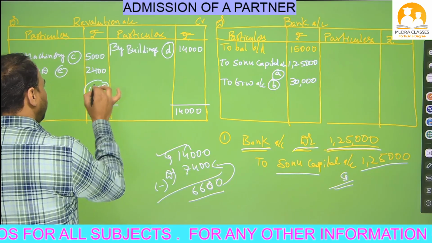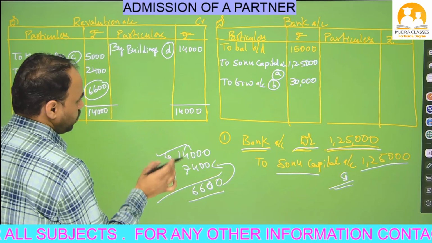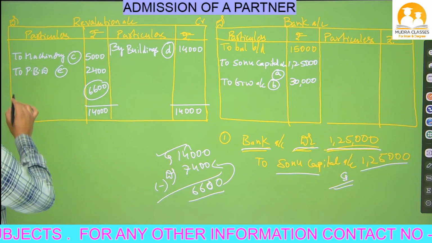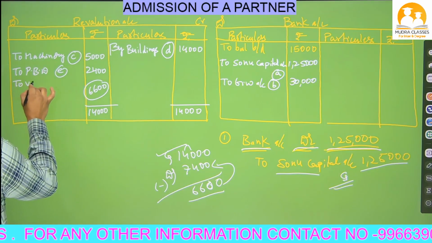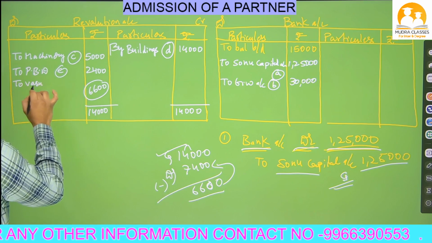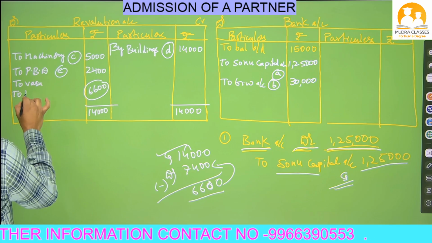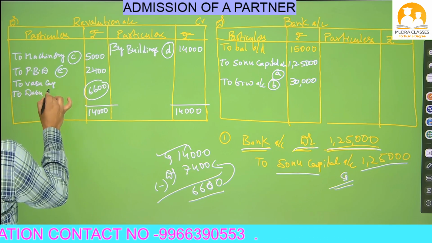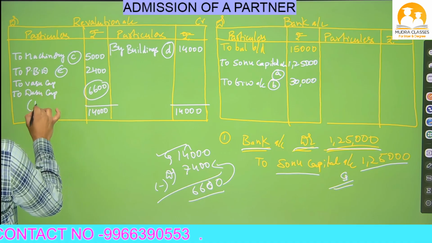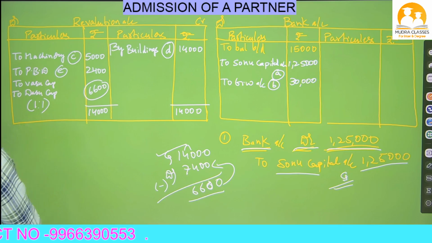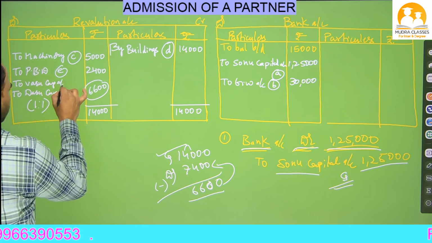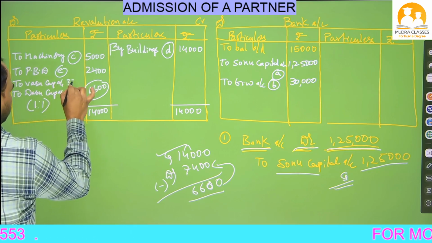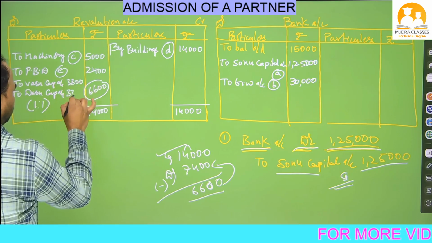6,600 is the profit. This profit we have to distribute to the old partners. Who are the old partners in this question? Vasu and Dasu. We have to distribute to Vasu and Dasu in their old profit sharing ratio, beta. So these 6,600 we have to distribute to them. What is their old profit sharing ratio? 1:1. That means each partner will get 3,300 and 3,300.